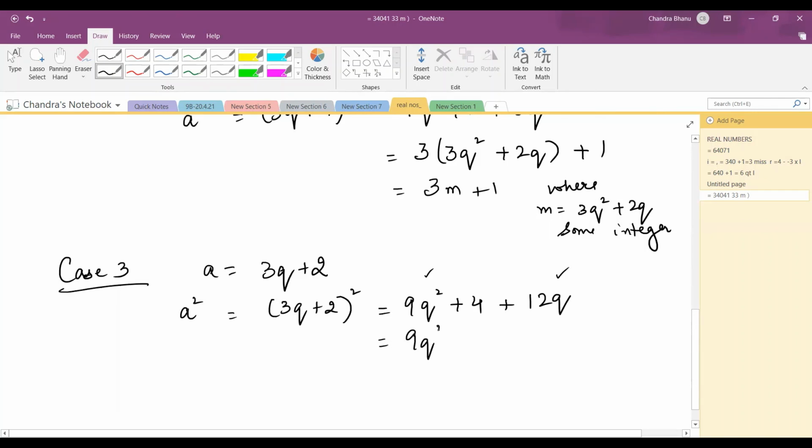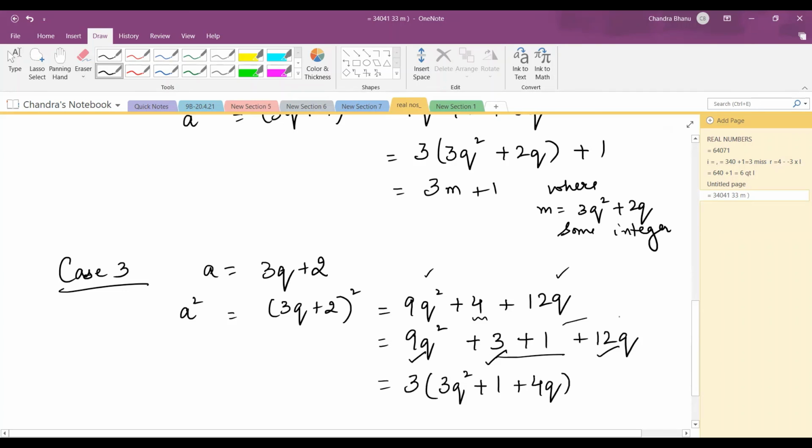Now, since this is a number greater than 3, I can write 4 as 3 plus 1. Now, from which 3 terms can I take 3 common? 9q squared, 3 and 12q. So I can take 3 common from these 3 terms. So it will be 3q squared plus 1 plus 4q, and this plus 1 goes outside the bracket.